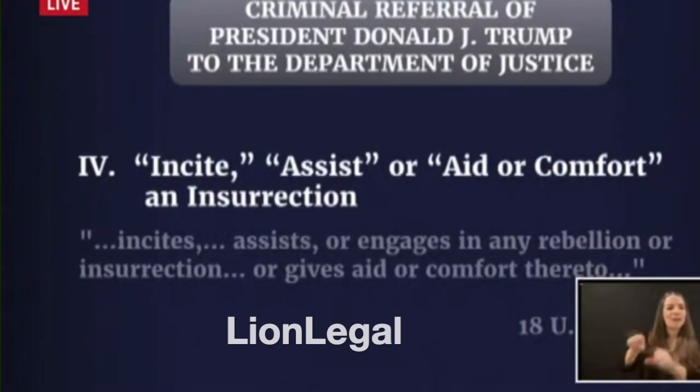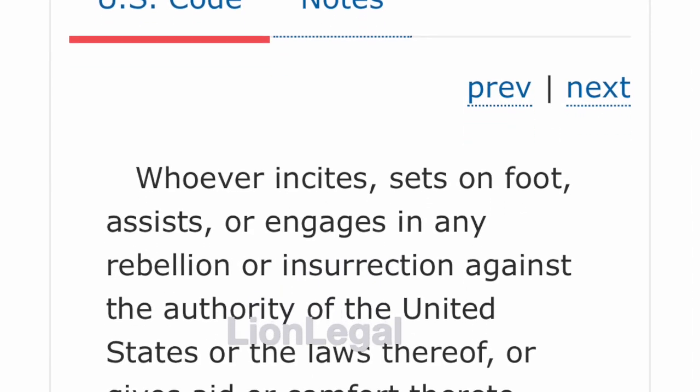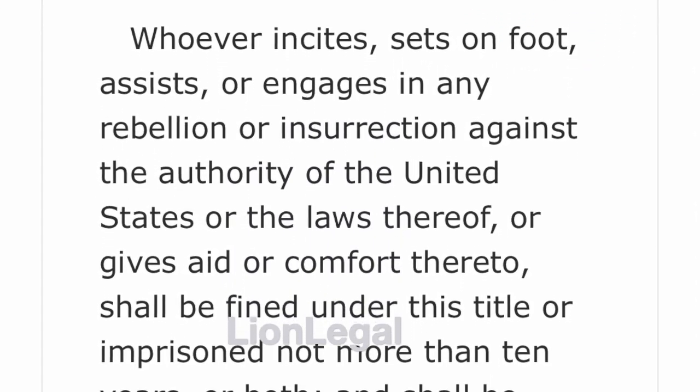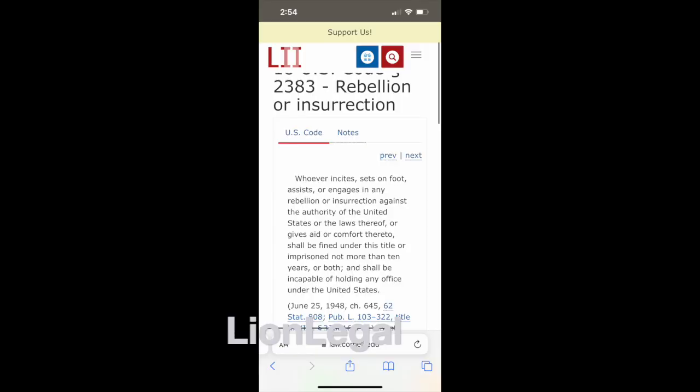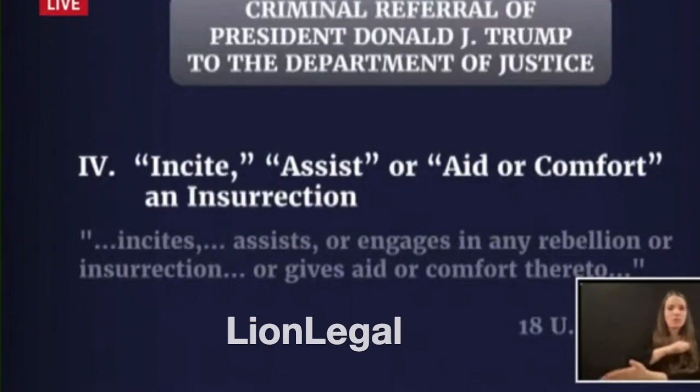And the statute itself states, whosoever incites, sets on foot, assists, or engages in any rebellion or insurrection against the authority of the United States or the laws thereof, or gives aid or comfort thereto, shall be fined under this title or imprisoned not more than 10 years or both. And this is the important part, especially in the context of the Donald Trump charge. It states that a penalty for being found guilty under the insurrection statute is being incapable to hold any office under the United States, which means that Trump would not be able to run for president again.